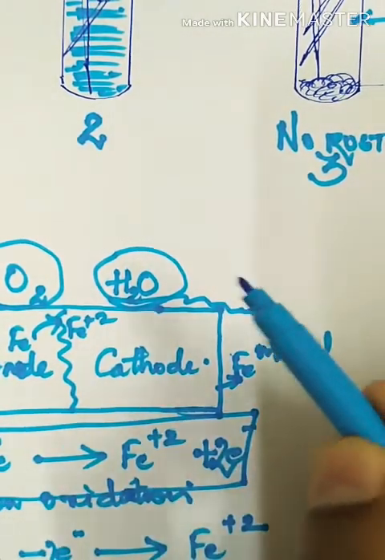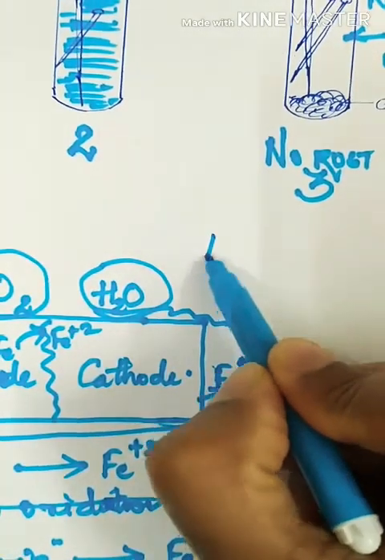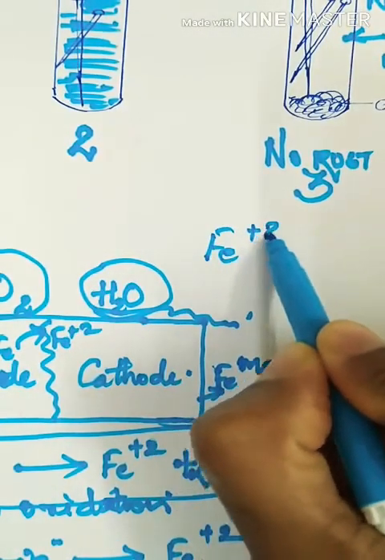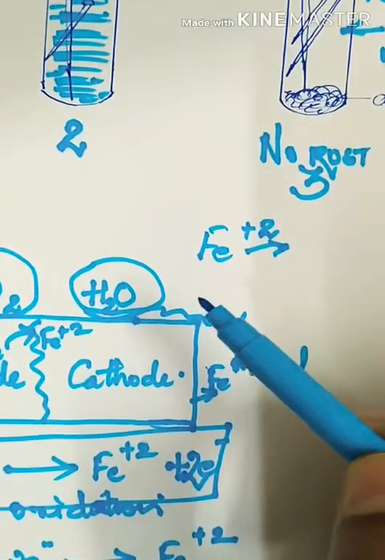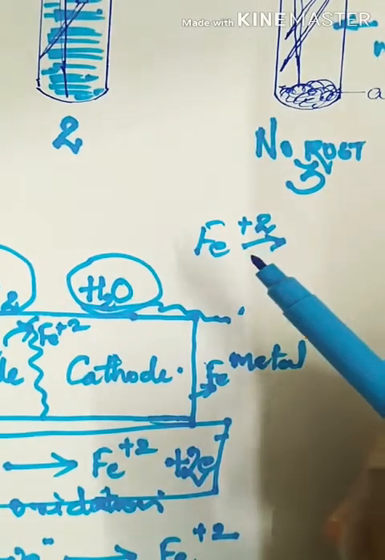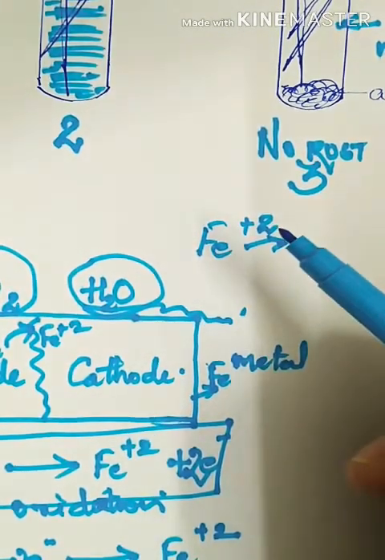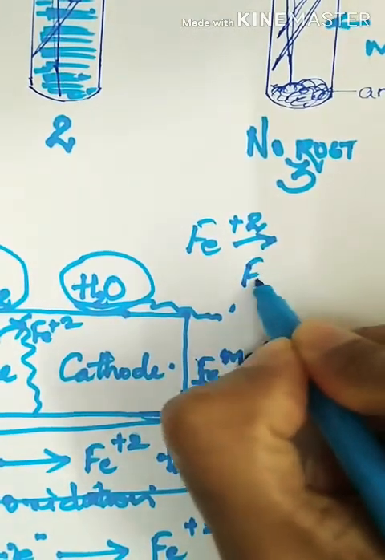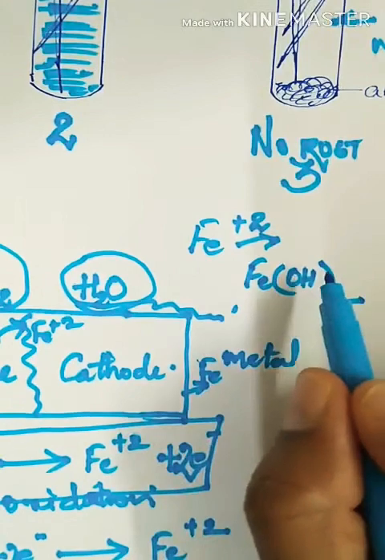Further oxidized means further it will lose its electron. So first it was converted into Fe2+, meaning they start migrating from the anode region and react with water and are further oxidized. What we get is Fe(OH)2. Again, this is not specified in your book.